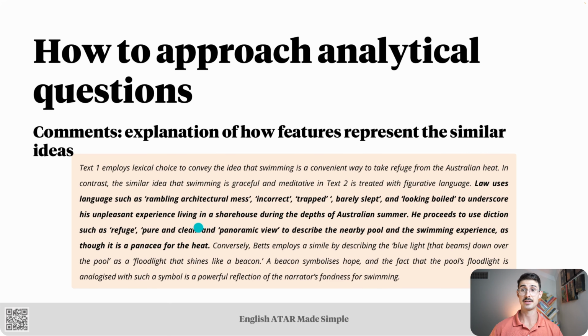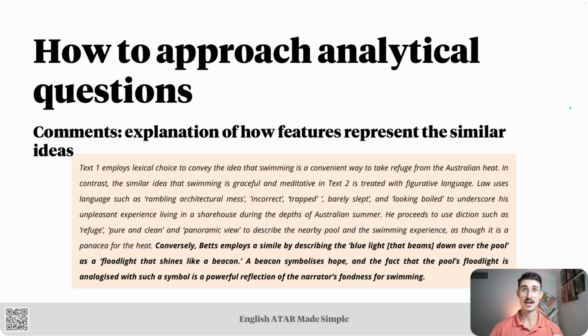This is the explanation of how language features are used to represent text 1's idea. The specific language feature I'm discussing is lexical choice, diction, word choice, and this is the explanation for how language features are used to represent text 2's idea. We have language features such as a simile and symbolism. So that is what a discussion of ideas could look like in a sample response.